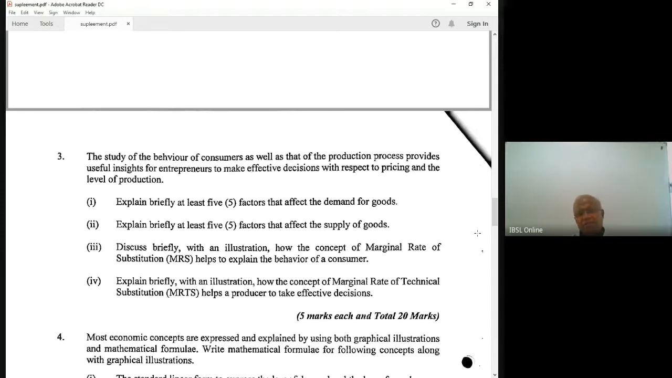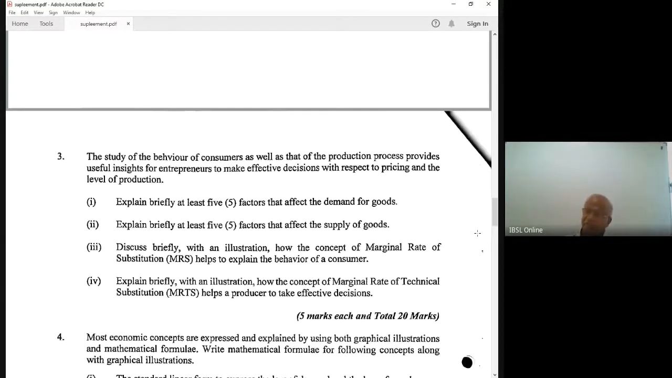Discuss briefly with an illustration how the concept of marginal rate of substitution helps to explain the behavior of a consumer. MRS is the slope of the indifference curve. I believe you all have gone through your notes, right? Indifference curve. Marginal rate of substitution is the slope of the indifference curve. That is, what is MRS? Say MRS is 4. The consumer is willing to substitute 4 units of one good to get 1 more unit of the other good. dy by dx, for example, a small change in y with respect to a small change in x, right?